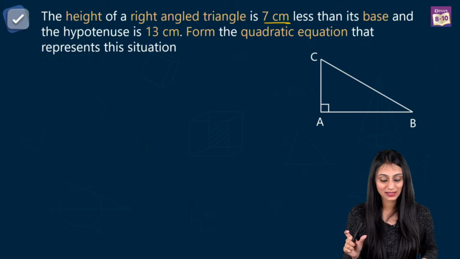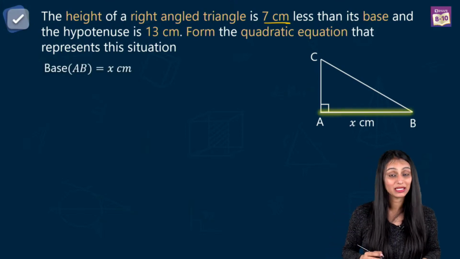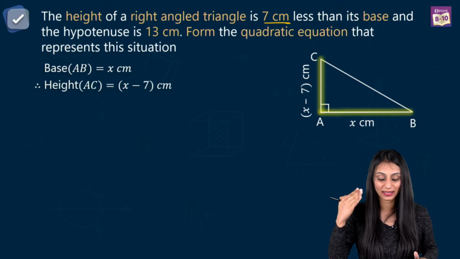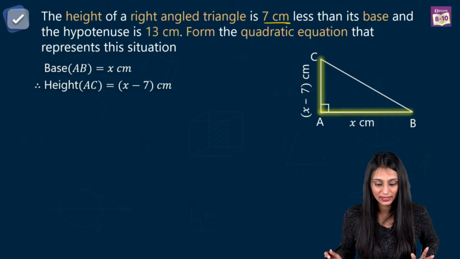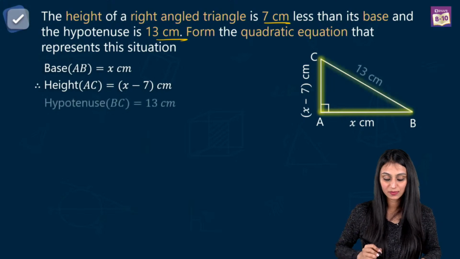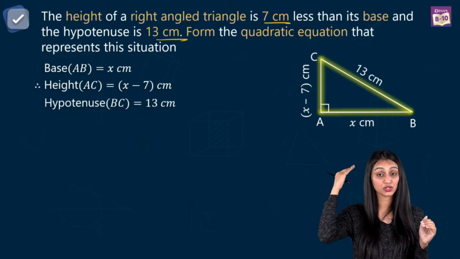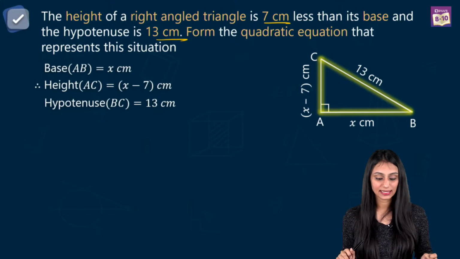This AB is the base. Height is 7 centimeter less than the base. Let's assume that this base is x centimeter. Now height, by height we mean AC. So height is 7 centimeter lesser than base, so height would be x minus 7 centimeter. Now we are given that the hypotenuse is 13. So this BC is the hypotenuse. Hypotenuse is the longest side of a right angle triangle, right opposite to the 90-degree angle. So it is 13 centimeter.